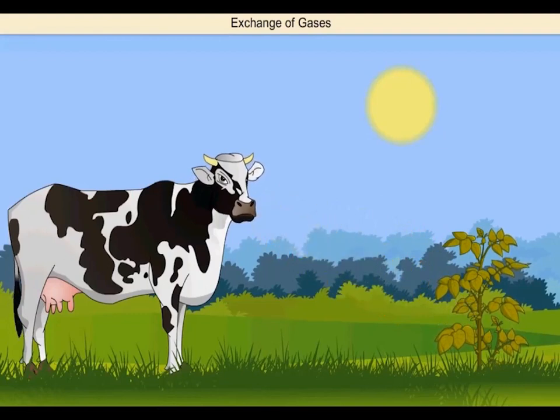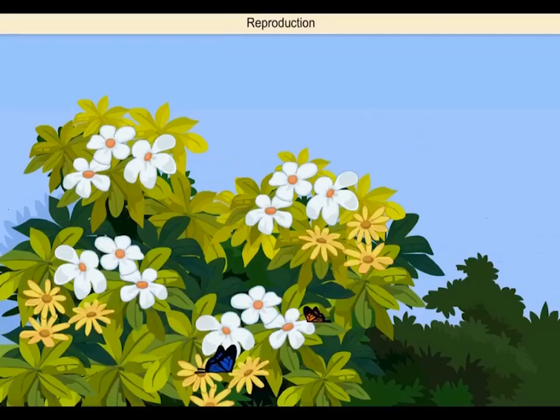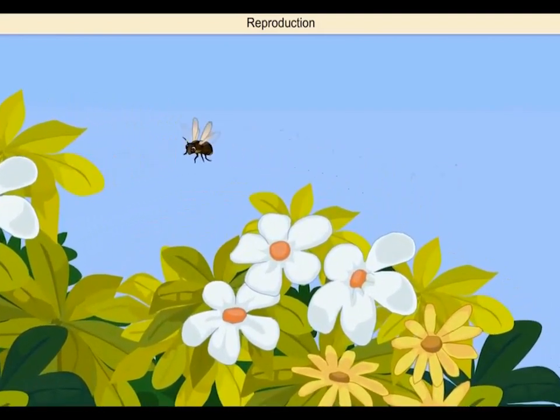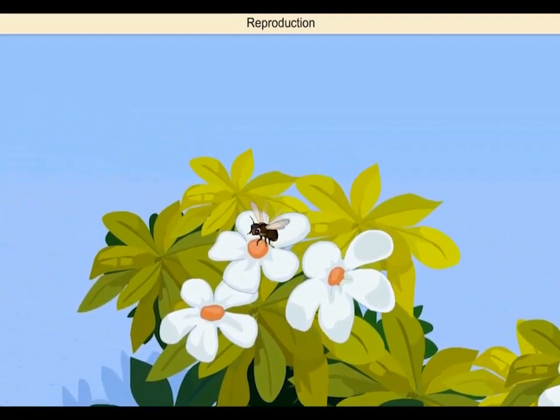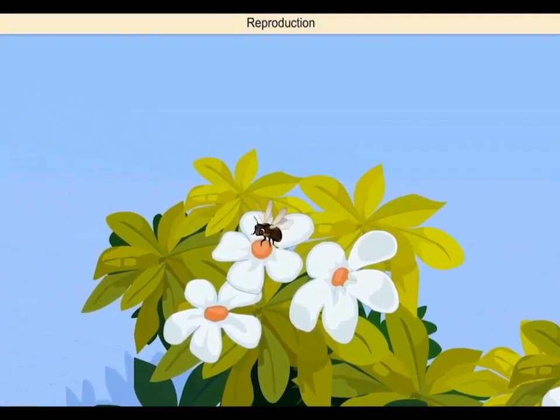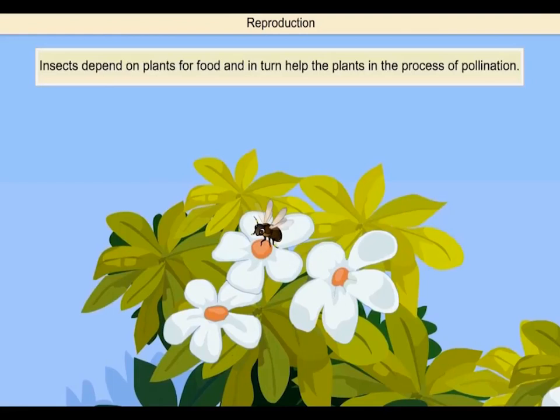So plants depend on animals for carbon dioxide and animals depend on plants for oxygen. Insects like bees, wasps and butterflies visit flowers to feed on the nectar. When the insects visit the flowers, the pollen grains from the male part of the flowers stick to their wings, antennae and legs, and later get deposited on the female part of other flowers when the insects visit them. In this way, the insects get their food and help the plants in the process of pollination.